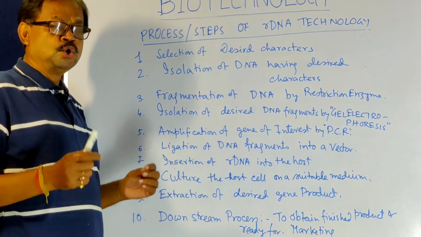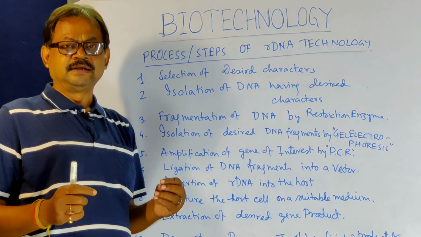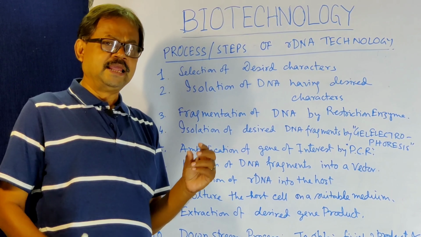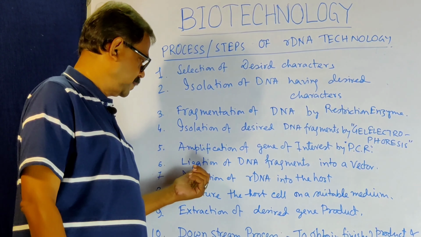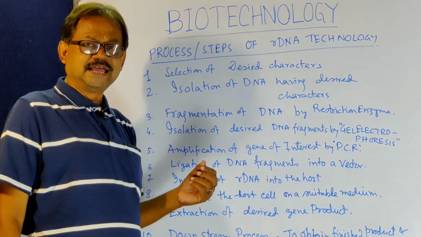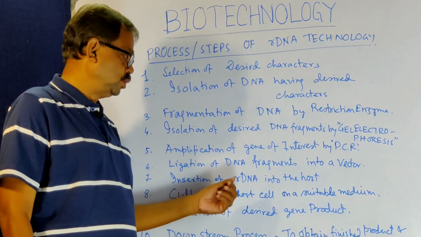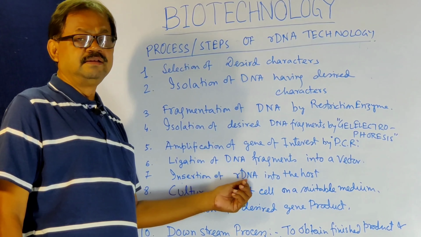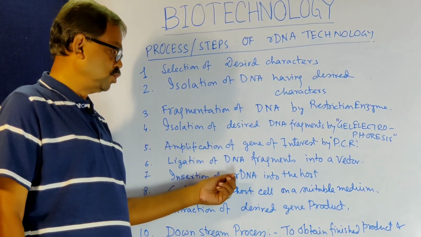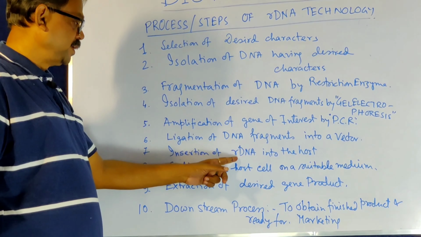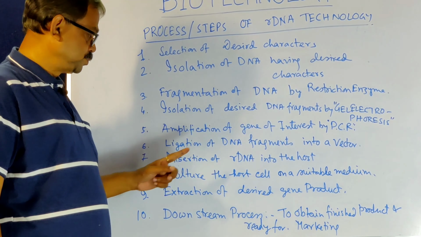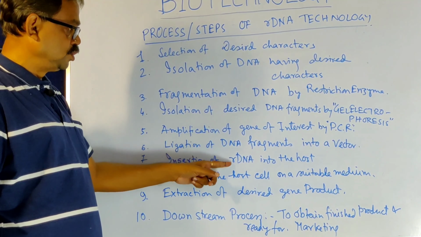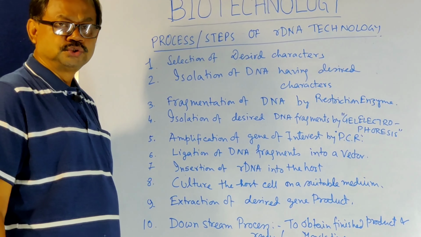Yes, I told you, the DNA of the vector and the desired DNA are fused together by the process of ligation by the enzyme ligase that forms recombinant DNA. And this recombinant DNA is to be inserted into the host cell. So this point tells insertion of recombinant DNA into the host.